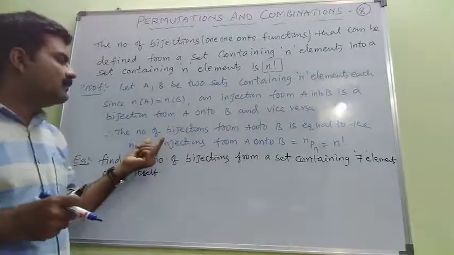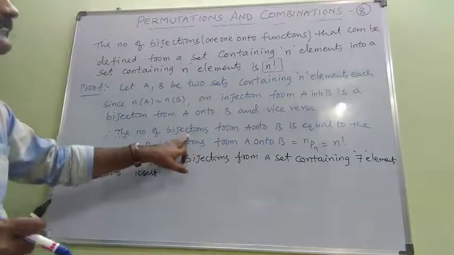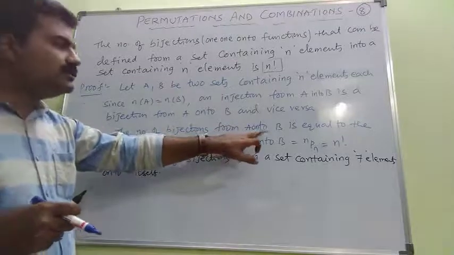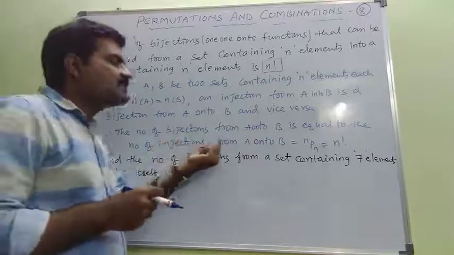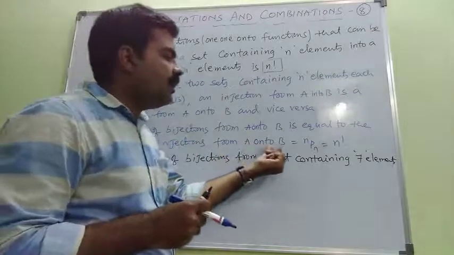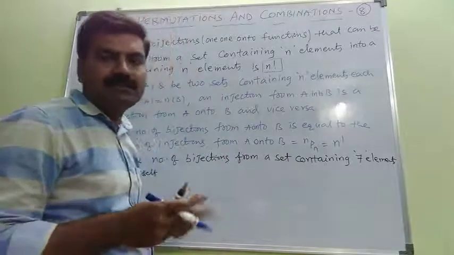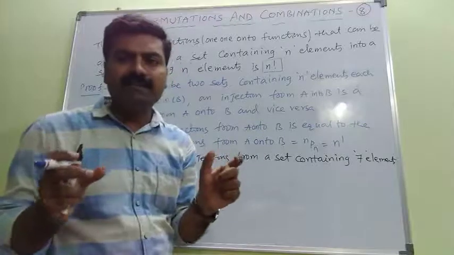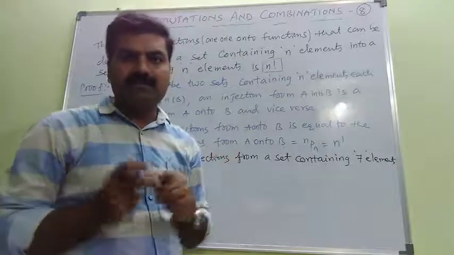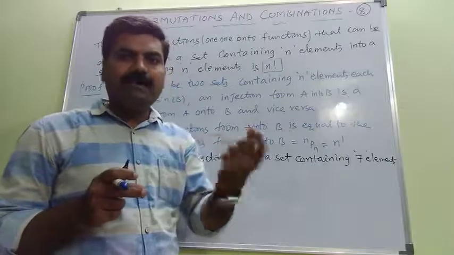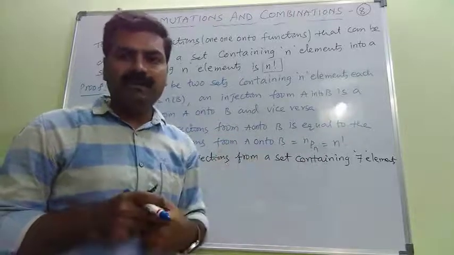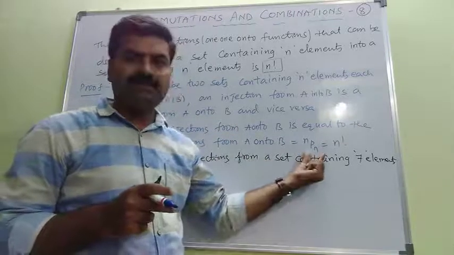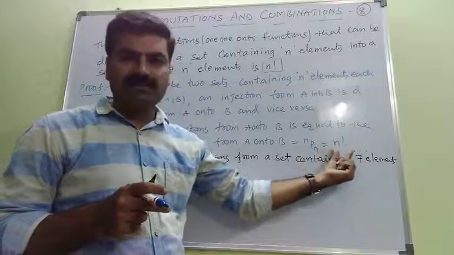So therefore, the number of bijections from A onto B is equal to the number of injections from A into B. This is nothing but both sets containing n elements each. That's what: n blanks can be filled with n dissimilar things. So this can be done in nPn ways, that is n factorial ways.